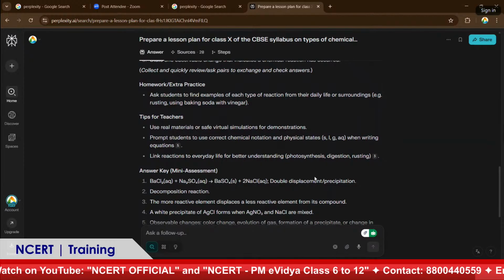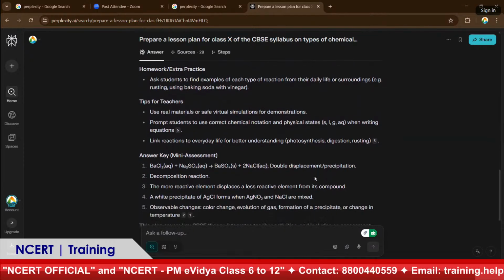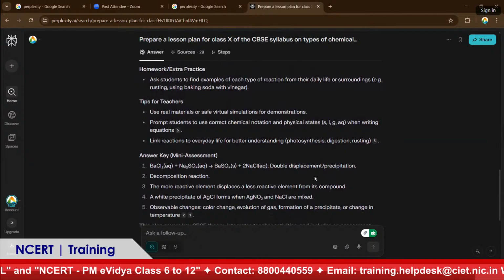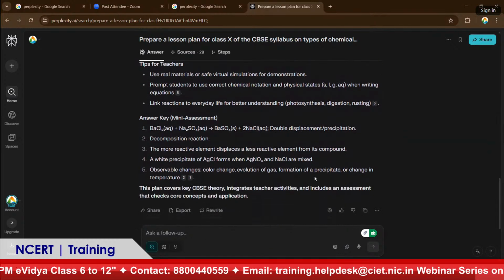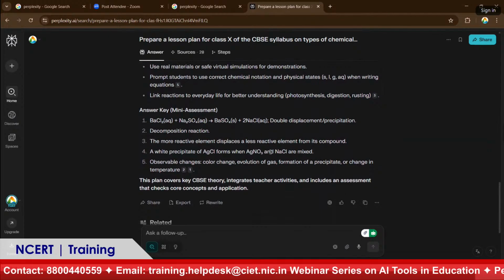And also it gave some tips. So use real materials or safe virtual simulations for demonstration. What are the other things that I can use in my classroom transaction to make my session or the class more live? And it also gave the answer key of that assessment. After that also you have to check whether they have written answers.